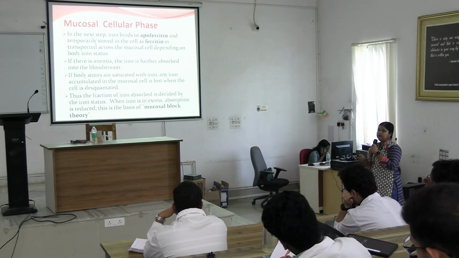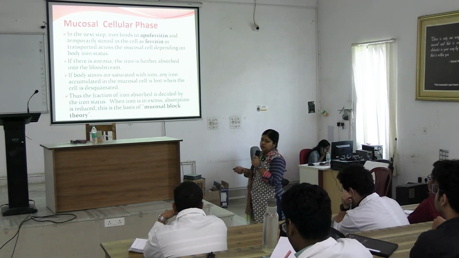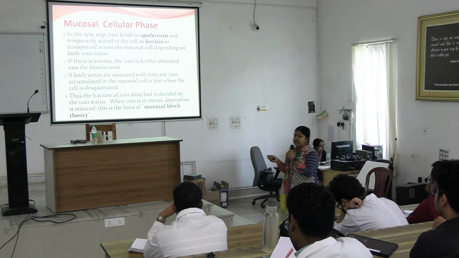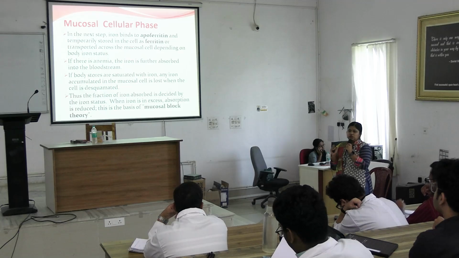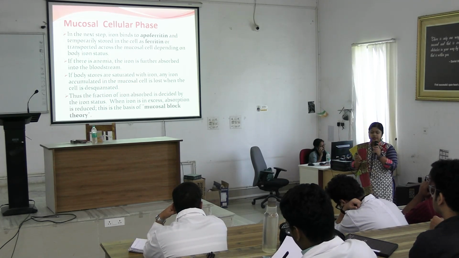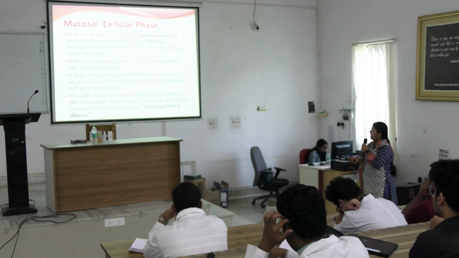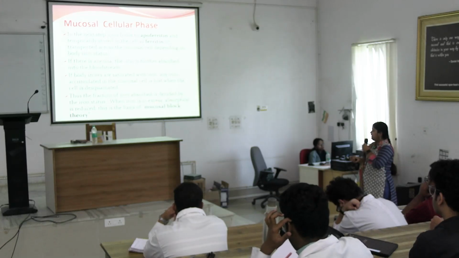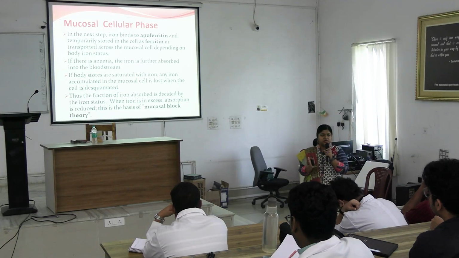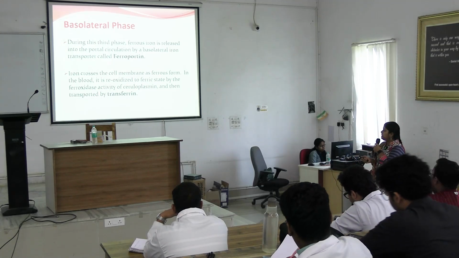If there is a requirement, the ferritin from the mucosal cell will be converted to ferrous form and then get absorbed. But in case of saturated iron status, all the ferritin stored in the mucosal cell will get lost when the mucosal cell is desquamated. Thus, the fraction of iron absorbed is decided by the iron status. When iron is in excess, absorption is reduced, and this is the basis of the mucosal block theory. So, there happens a block in the mucosal cells based on the iron status. Is this clear? Okay.